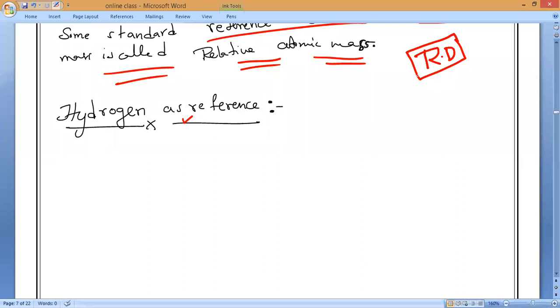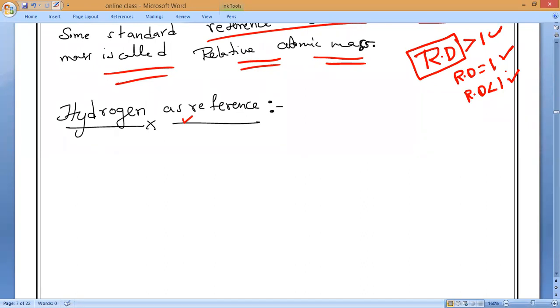Relative density. Based upon the relative density, how can we say an object will sink, float below the surface, or float above the surface? RD greater than 1, sink. RD equals 1, float below the surface. RD less than 1, float above the surface. Do you remember that, everybody? Yes, sir.